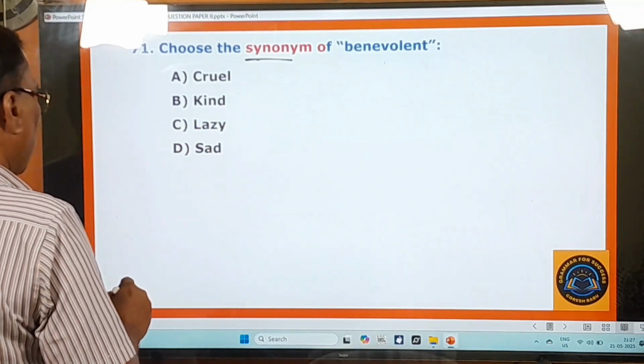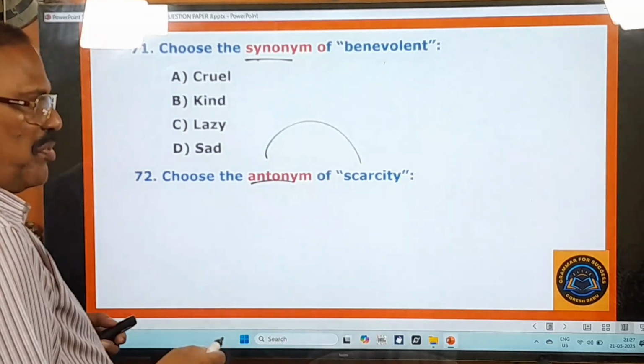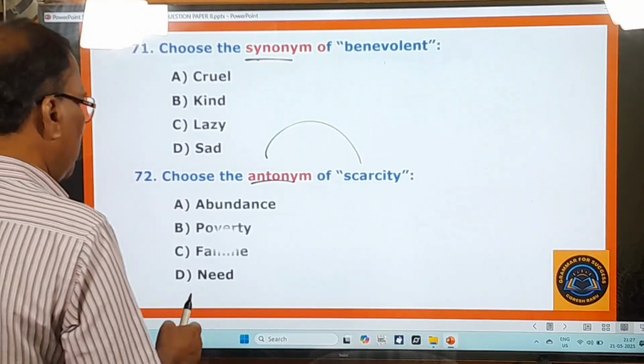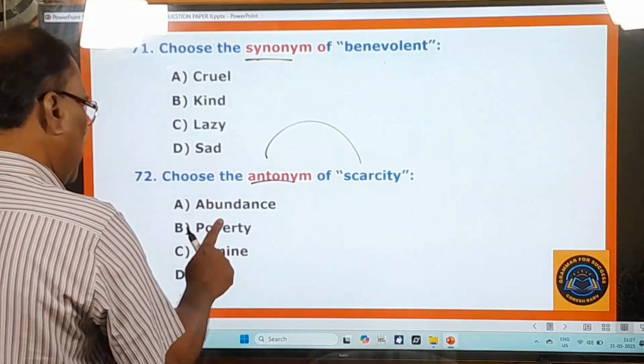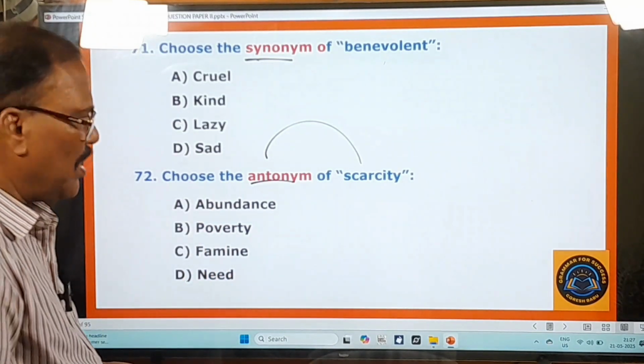Go to the 72nd question. Choose the antonym of scarcity. Antonym means opposite word, right? And what are the options given here? Abundance, poverty, famine, need. So that is there. Now you move on to other questions.